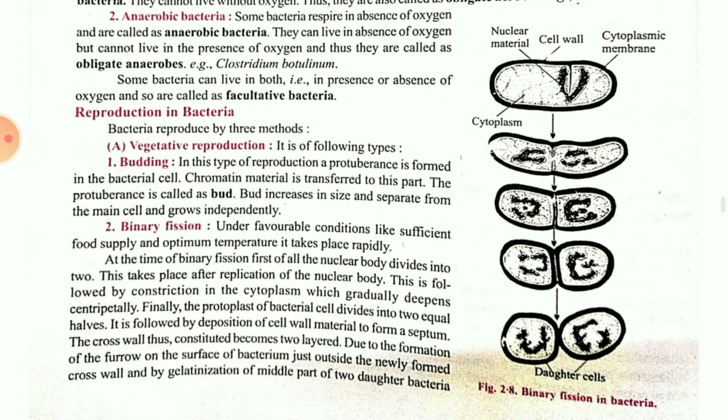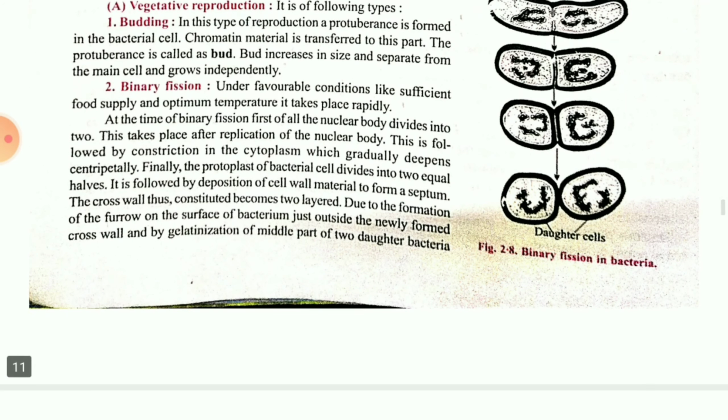Next one, binary fission. As you can see in figure 2.8, the bacterial cell is given. In that bacterial cell, first there will be invagination; the cytoplasm, the cytoplasmic membrane and the nuclear material will be divided. It will split into two equal parts and they will form two daughter cells. That is binary fission in bacteria.